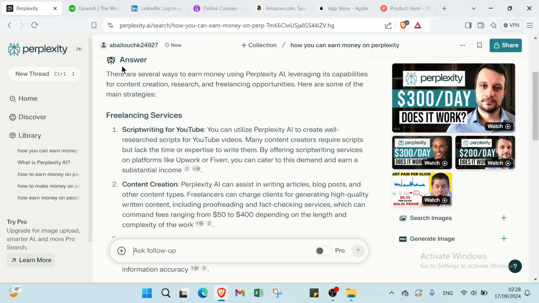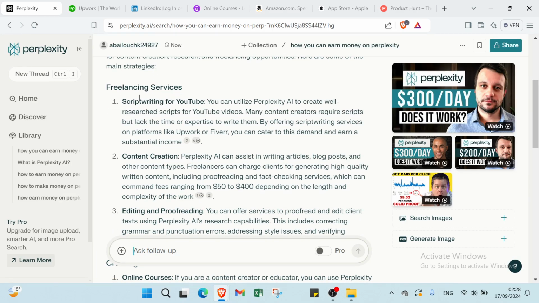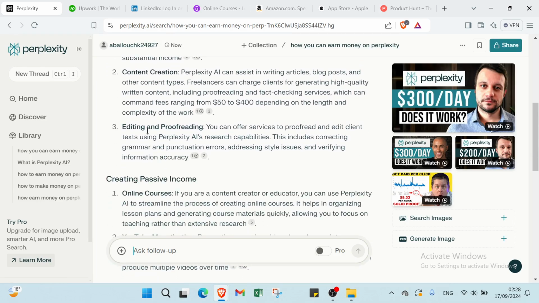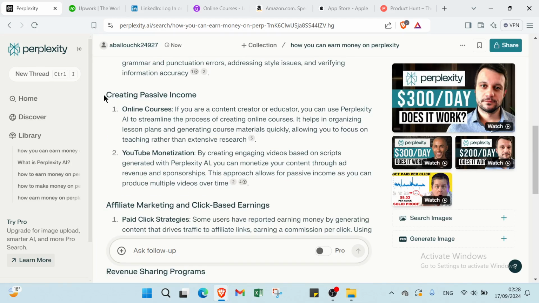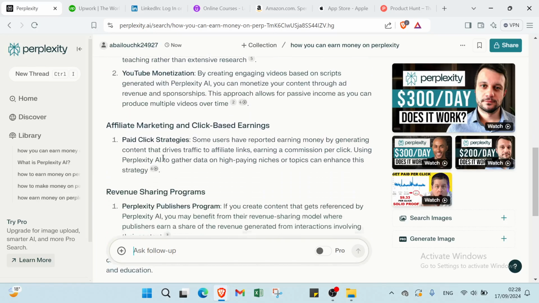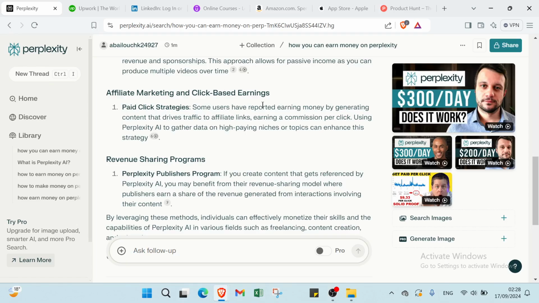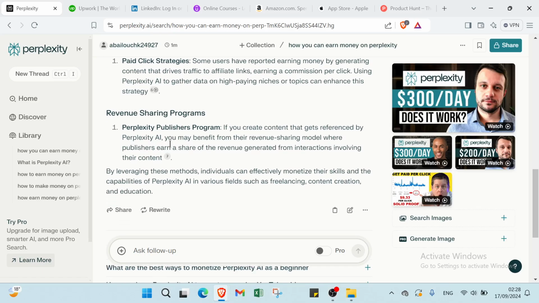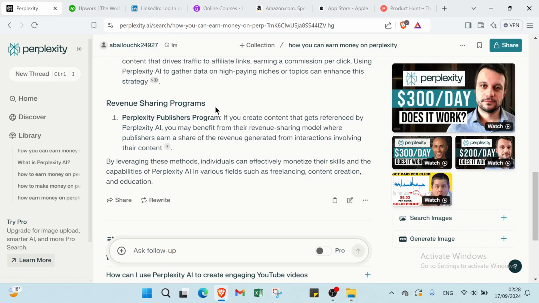Then we have the answer here. There are several ways to earn money using Perplexity AI, leveraging its capabilities for content creation, research, and freelancing opportunities. Here are some of the main strategies. The first one is freelancing services like script writing for YouTube, content creation, editing, and proofreading. Then we have creating passive income such as online courses and YouTube monetization, and then we have affiliate marketing and click-based earnings such as paid click strategies, and then revenue sharing programs such as the Perplexity publishers program.